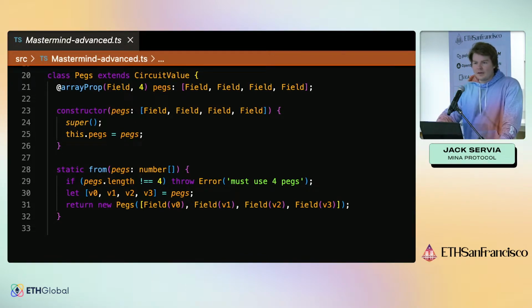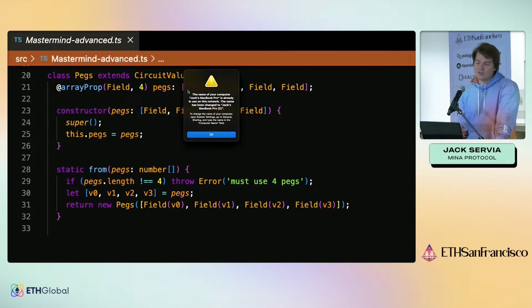Fundamentally, zero-knowledge proofs require that everything you work with is represented in a type called a field. It's very similar to an unsigned 256-bit integer, except that division works a lot differently. It's not too important to dive into why this is necessary, but it's universally required by all of the zero-knowledge proof systems that exist today, and it makes programming a little bit harder, especially when you're getting started. So the circuit value abstraction will let you define a way to take some type that you're more used to working with.